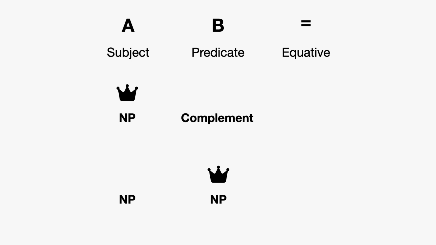So again, to review our structure, with an equative we have a subject, a predicate, and our equative word. We can do that by saying we have a noun phrase and a complement, like an adjective, an adverb of place, or a sandwich. And in that case, the subject is the king. The equative agrees with the subject. Or our subject can be a noun phrase, and the predicate can also be a noun phrase. And in that case, the equative has to agree with the predicate. In that case, the predicate is king.